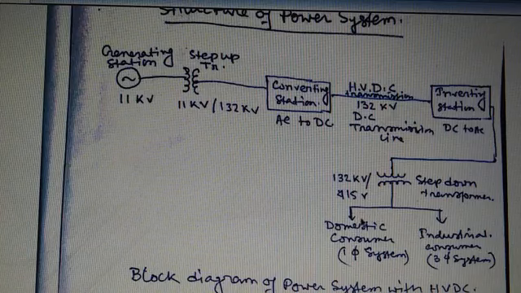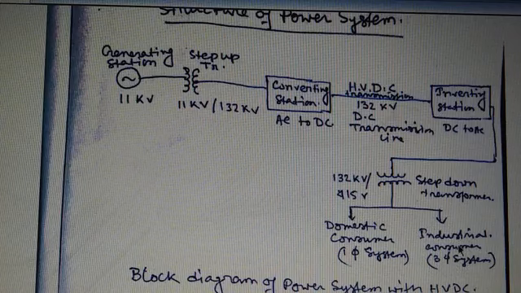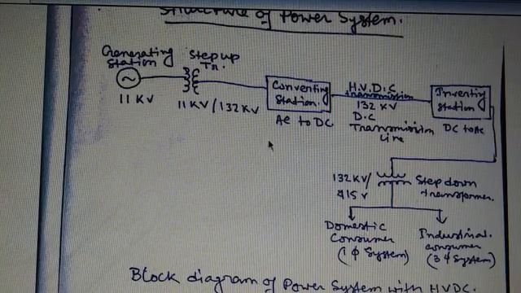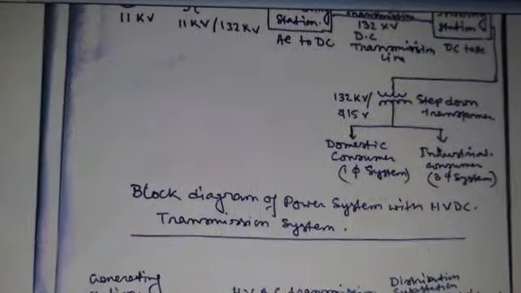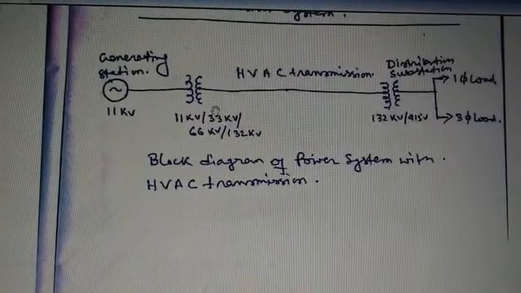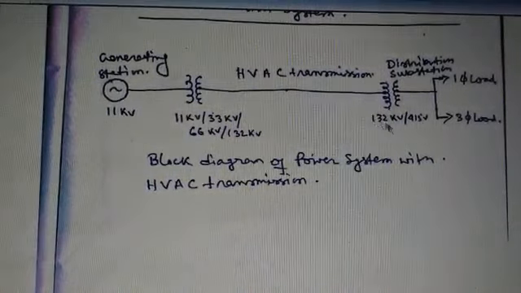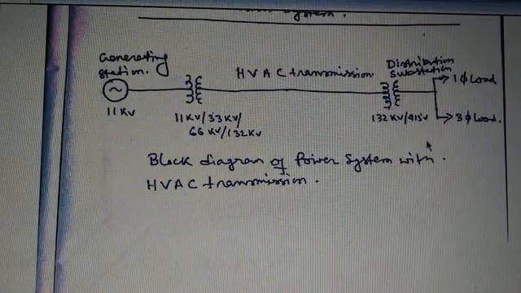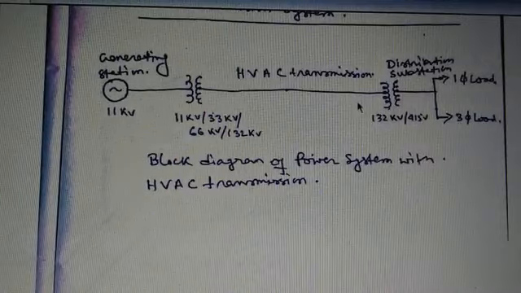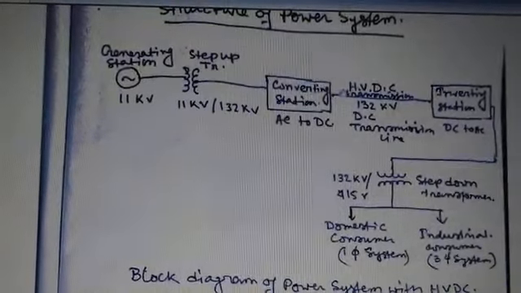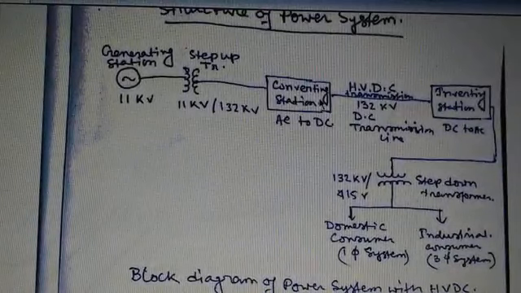So that is, the three-phase voltage is distributed for industrial or commercial purposes, and single-phase voltage is distributed for domestic purposes or single-phase loads. So these are the block diagrams of the high voltage DC transmission system and power system, and that is the structure of this. Now this block diagram indicates the structure of the power system in a single line diagram with a high voltage